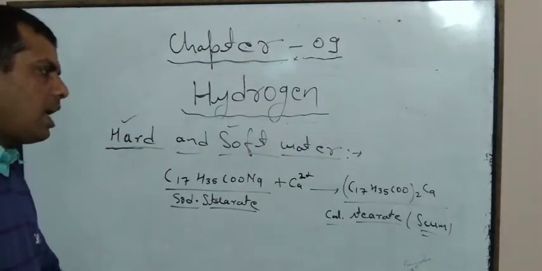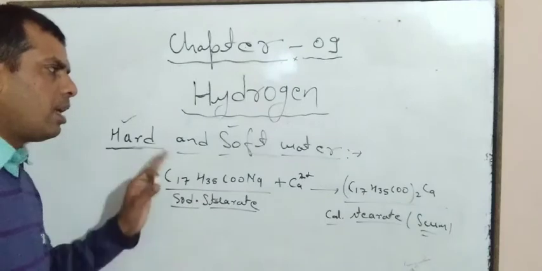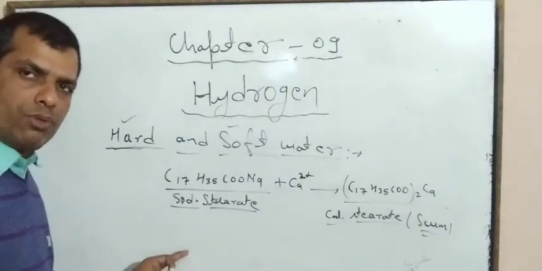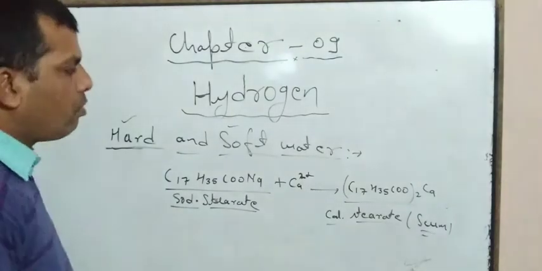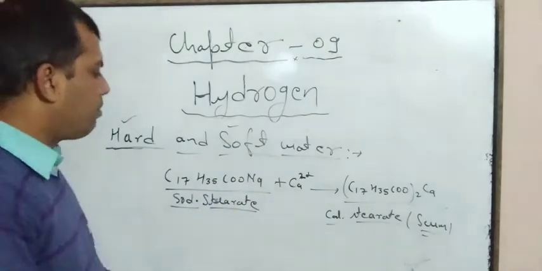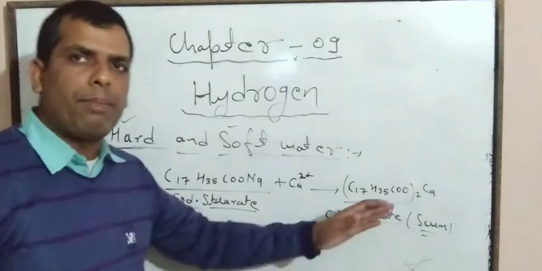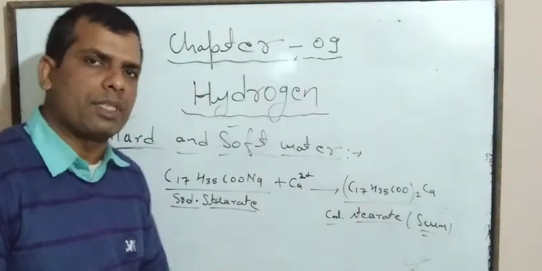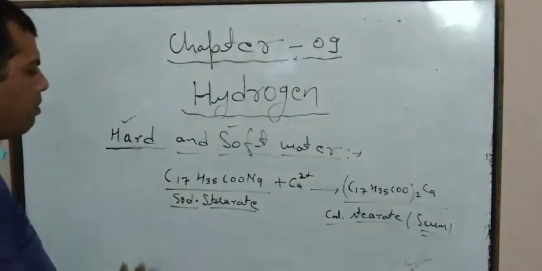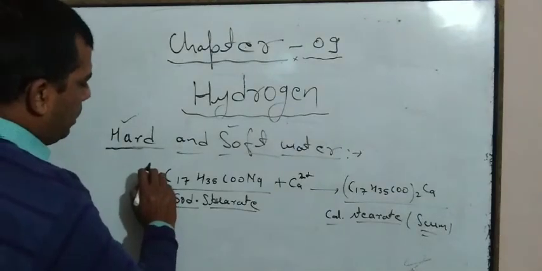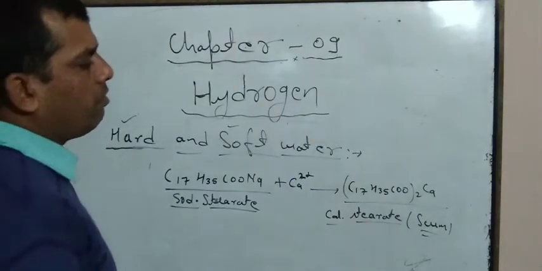So in this way, hard water does not form lather or foam with soap, because calcium or magnesium ions react with soap to form calcium or magnesium stearate, which is a type of scum. So dear students, keep in mind that in this way soap reacts with hard water and forms scum.